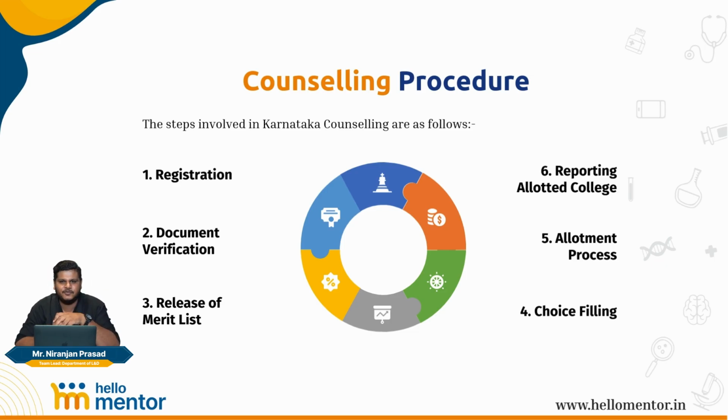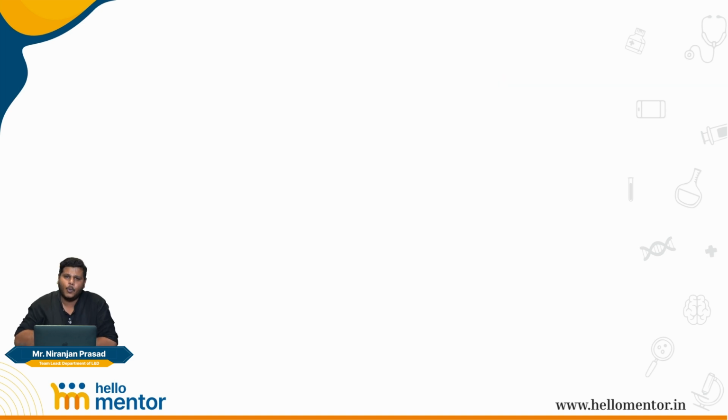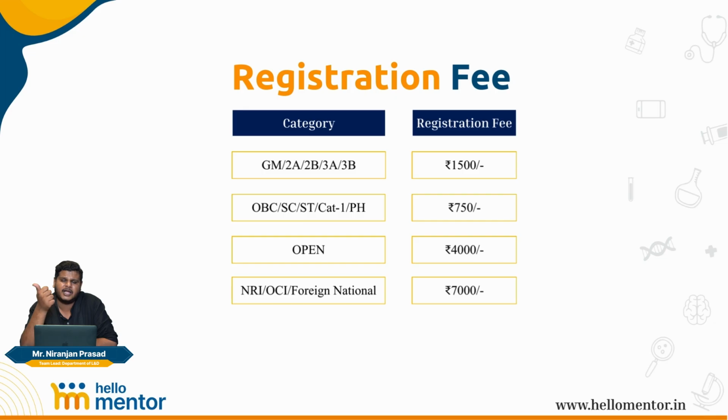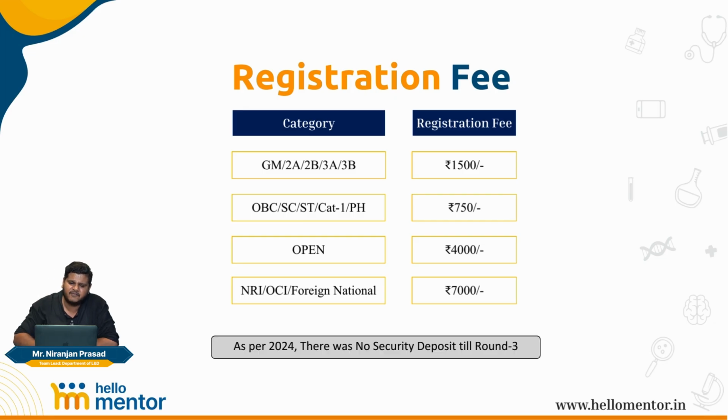While this was an overview, we told you at the start, we're going to simplify the entire process of counseling for you. Let us break down the counseling one by one, starting off with the first step, which is the registration. Now, if you are coming under the unreserved or the general merit quota or any of the OBC quotas, apart from category 1, 2A, 2B, 3A, 3B, then your registration fee is going to be 1,500 rupees. If you're an OBC category 1 candidate in specific, or an SC or an ST candidate or a physically handicapped candidate, then your fee is going to be 750 rupees.